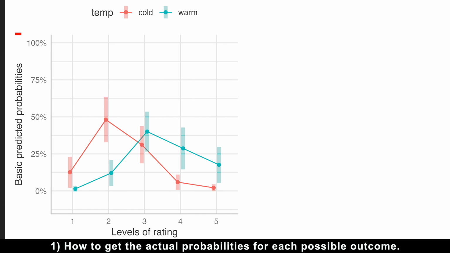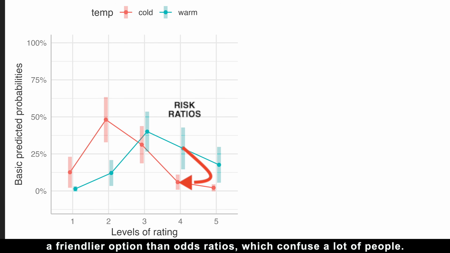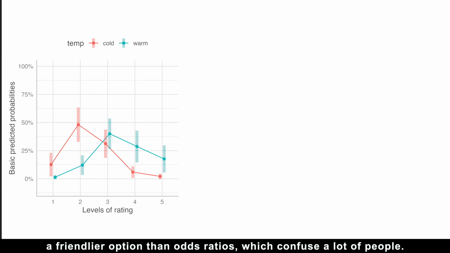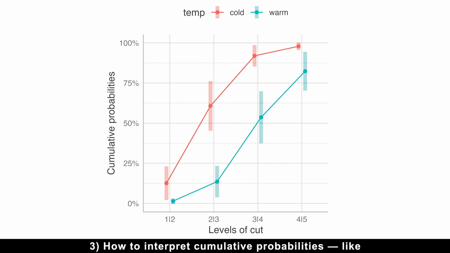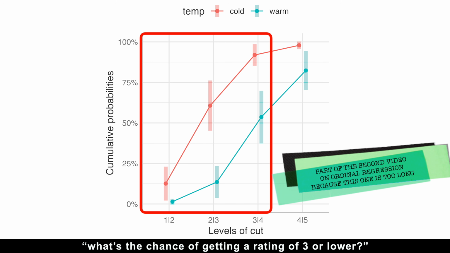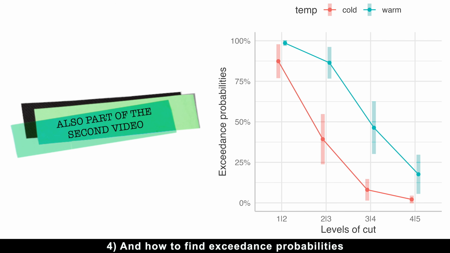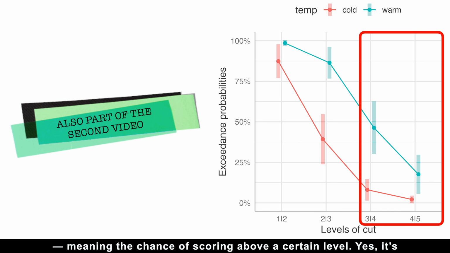We'll look at how to get the actual probabilities for each possible outcome, how to understand risk differences and risk ratios, a friendlier option than odds ratios, which confuse a lot of people, how to interpret cumulative probabilities, like what's the chance of getting a rating of 3 or lower, and how to find exceedance probabilities, meaning the chance of scoring above a certain level.